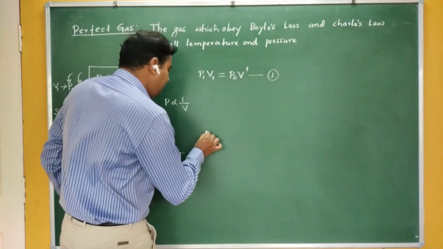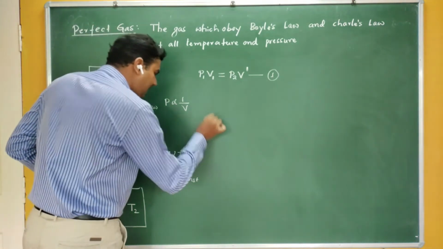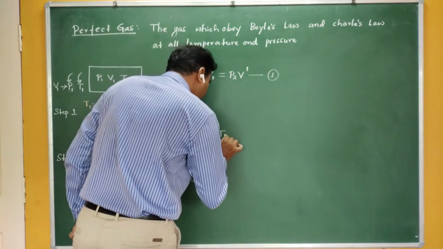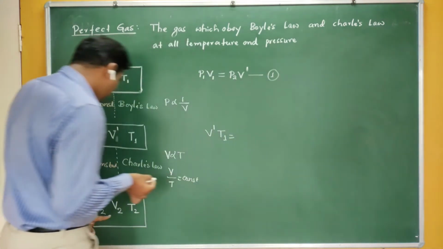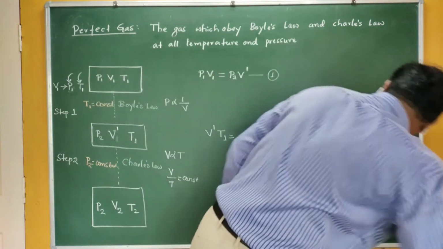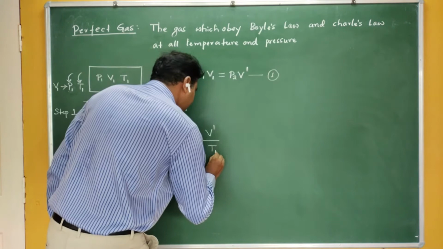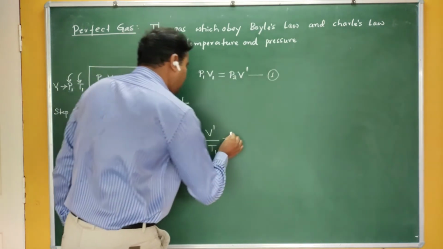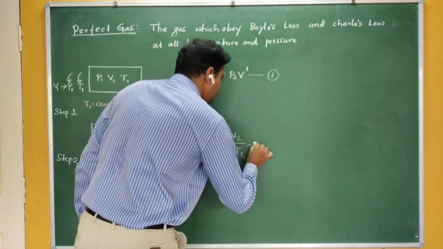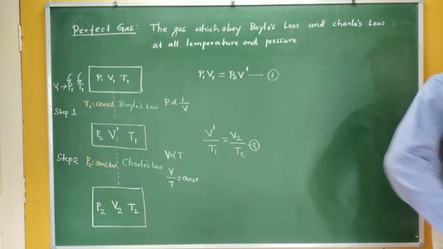So V by T, here what is the initial volume? In this particular case, the initial volume is V dash and the initial temperature is T1. So you can write V dash by T1, and that should be equal to what? V2 by T2. Let me call it equation number 2.